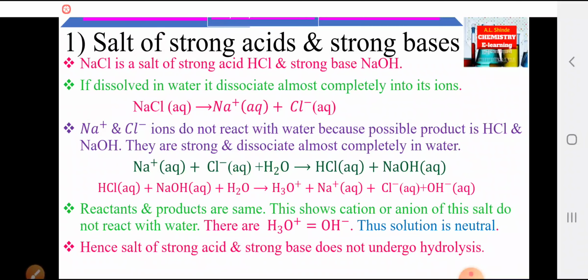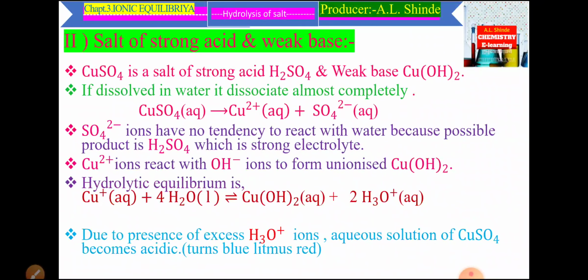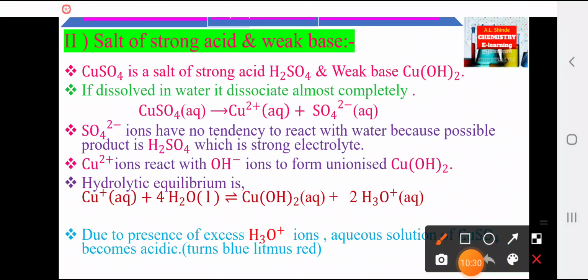Now, the second type of salt, salt of a strong acid and weak base. CuSO4 is a salt of the strong acid H2SO4 and the weak base Cu(OH)2. When this salt, CuSO4, is dissolved in water, it dissociates almost completely.